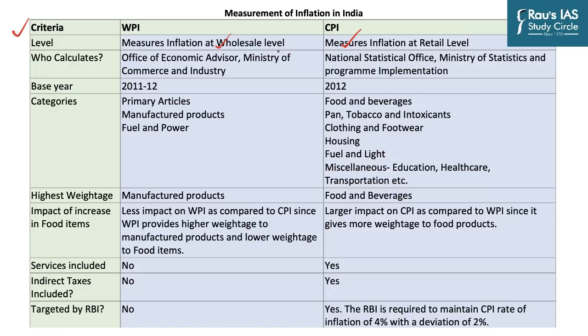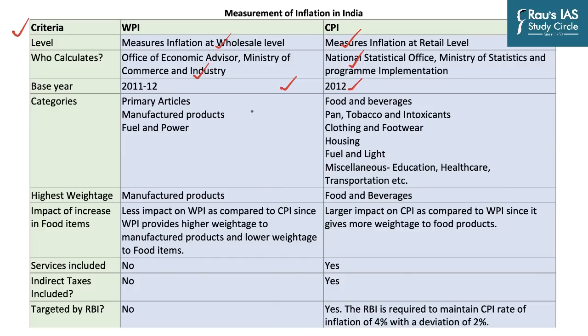And so that is why the calculation of WPI is done by the Ministry of Commerce and Industry, because that is not something which is impacting the consumer directly. Of course, indirectly it does. But that is an easy way to remember who calculates WPI, because it is for the wholesale market, and so the Commerce and Industry Ministry is the one concerned with it. Whereas the CPI, which is the Consumer Price Index, is calculated by the National Statistical Office or NSO under the Ministry of Statistics and Programme Implementation. For both of them, the base year is 2011-12 and 2012.